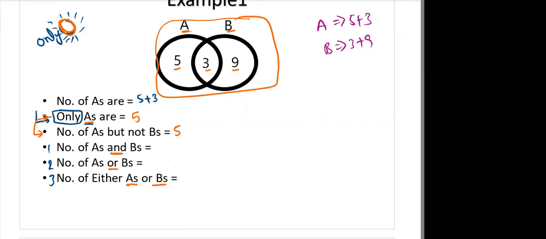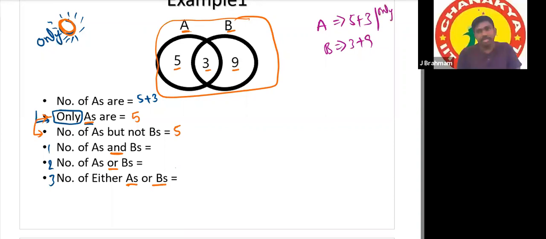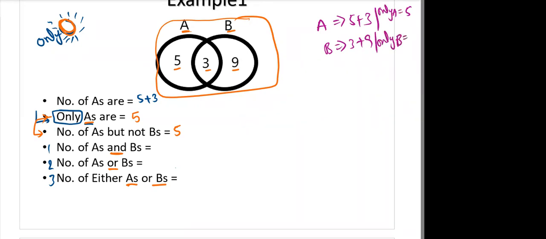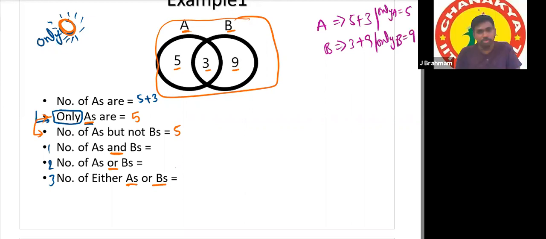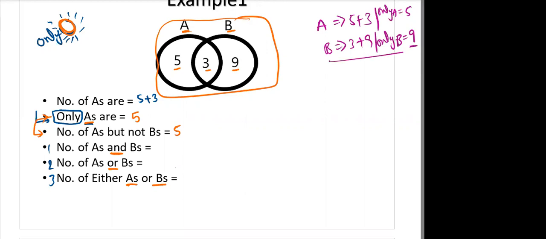So here, if it is only A, it will be 5 only. If it is only B, it will be 9 only. So we have to separate, we have to subtract A from B. Then it will be 9. Okay, tell, what about these 3? 1, 2, 3.